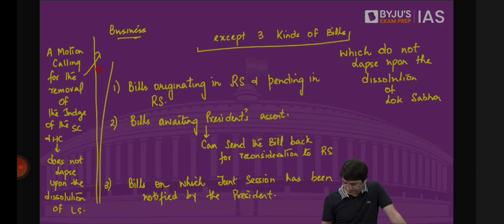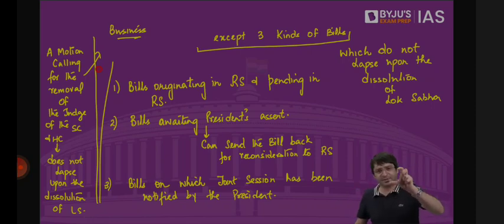Difference between motion and resolution we will discuss when the time comes. So the last topic of the Parliament chapter is the difference between motion and resolution. Motion is of 3 types: substantive motion, subsidiary motion, substitute motion. Resolution is also 3 types: government resolution, private resolution, and then statutory resolution. We'll discuss all these later.